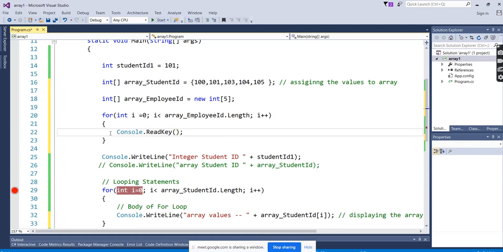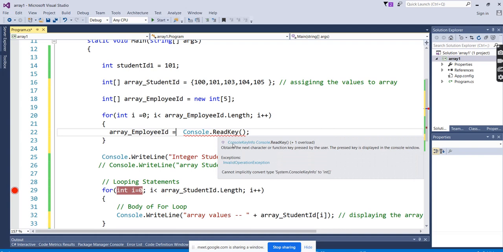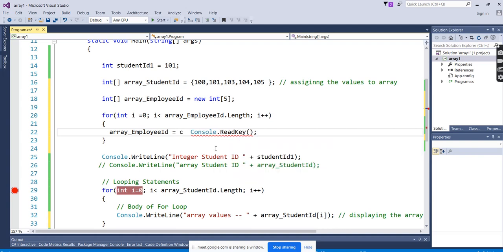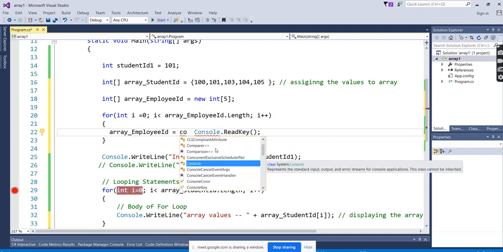Before, we used to mention this block, array of employee ID equal to, in the previous examples. Because of integer, what we used to do for the integer is convert, because Console.Read will convert only for the string values. So the integer array type is of integer, the data type is integer.